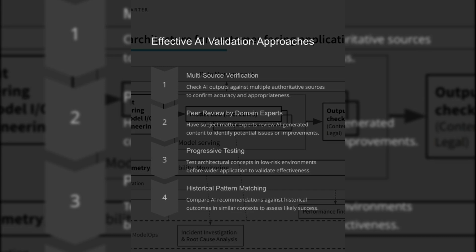Compare AI outputs against multiple authoritative sources for confirmation of accuracy. Have subject matter experts review AI-generated content to identify potential issues or improvements. Test architectural concepts in low-risk environments before wider application to ensure reliability. Compare AI recommendations against historical outcomes in similar contexts to assess likely success.